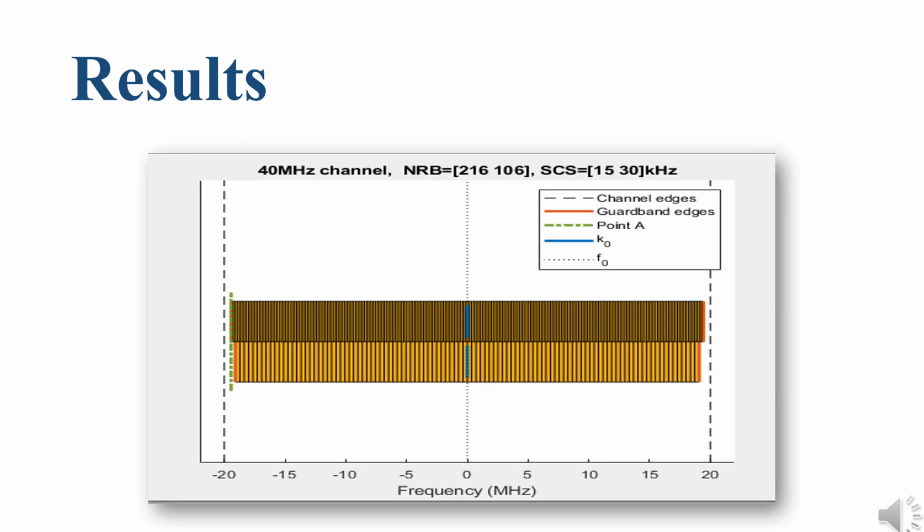This is a generated waveform in the frequency domain for each bandwidth part. This includes the physical downlink control channel and the physical downlink shared channel instances. The red lines are for the guard band edges and the dotted lines are the channel edges. It is a plot for both the carrier spacings of 15 and 30 kHz.